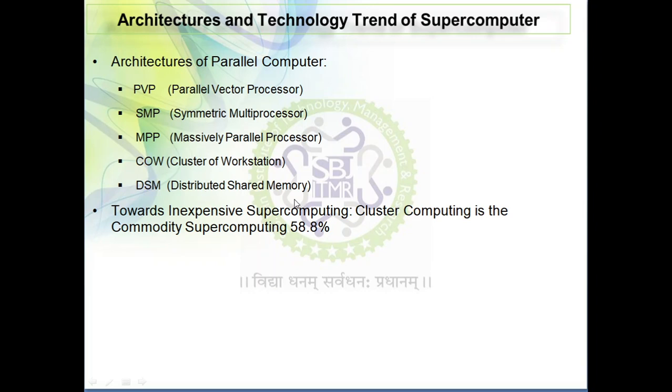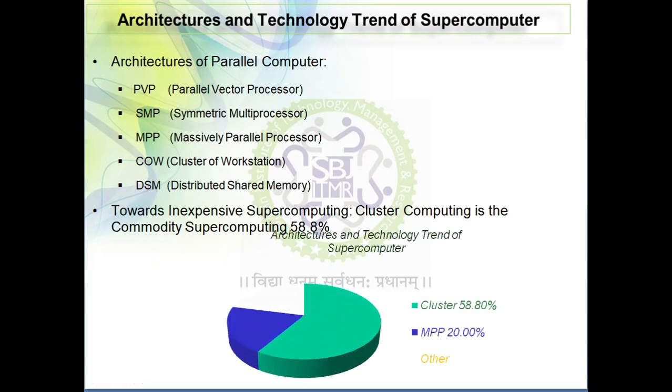You will see clusters at 58%, and in the technology trend of supercomputers that other architecture is 20%, and the rest is very small.